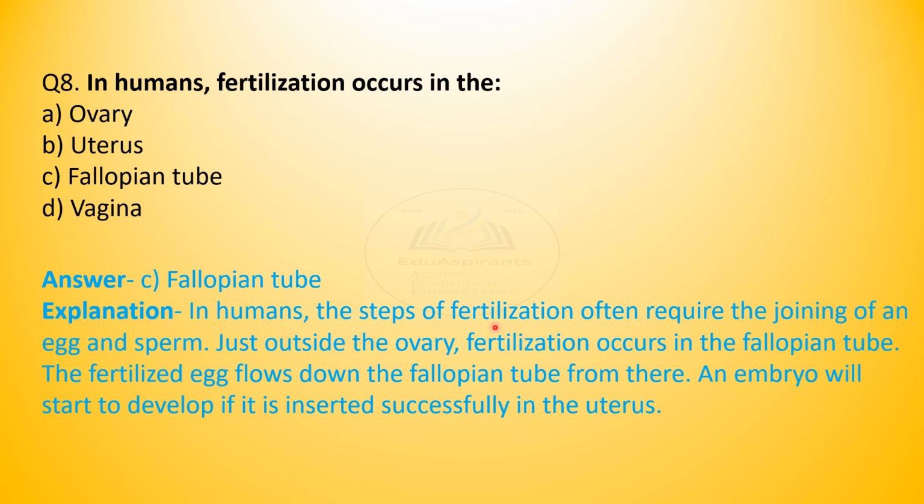In humans, the steps of fertilization often require the joining of an egg and sperm. Just outside the ovary, fertilization occurs in the fallopian tube. The fertilized egg flows down the fallopian tube. From there, an embryo will start to develop if it is inserted successfully in the uterus.